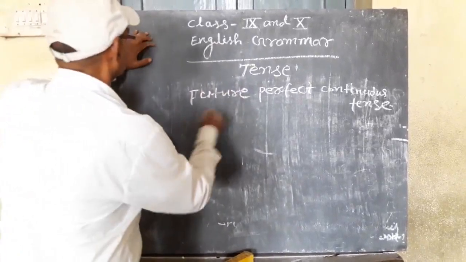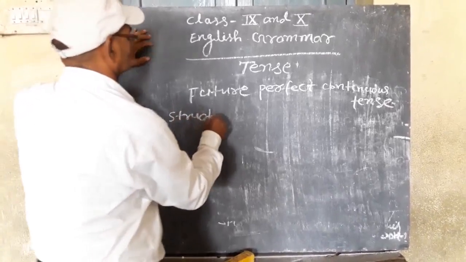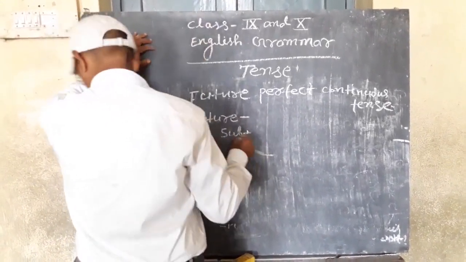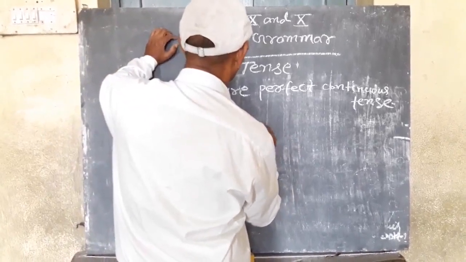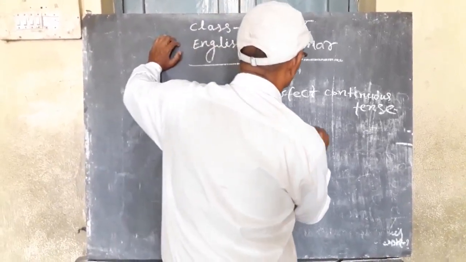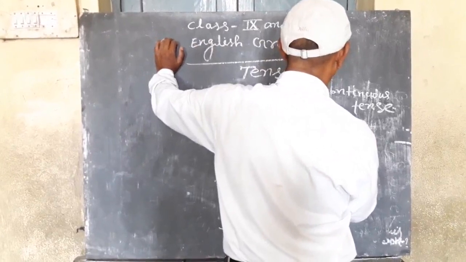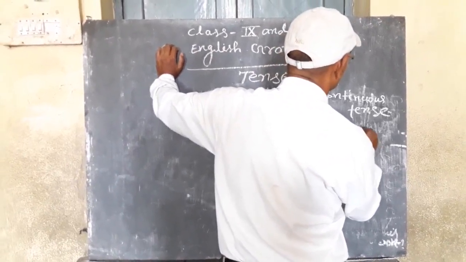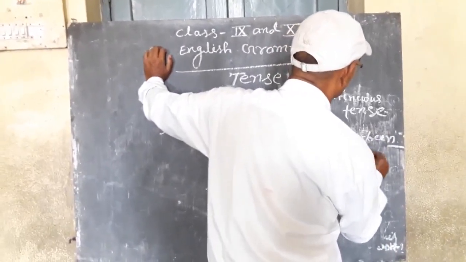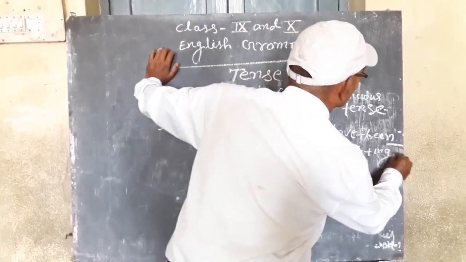For example, for structure: subject plus shall or will plus have plus been plus V1 plus ing plus time.